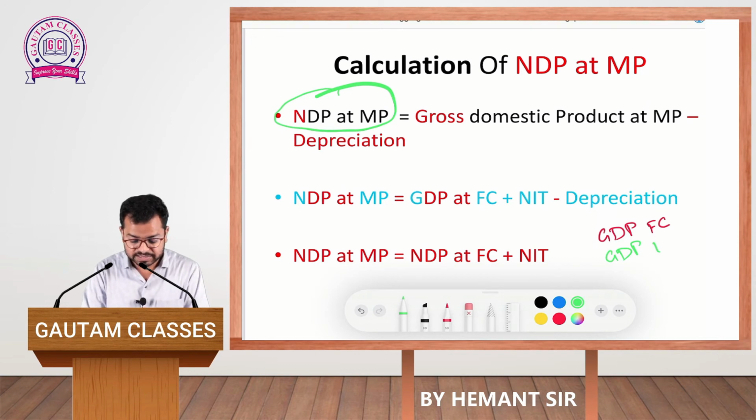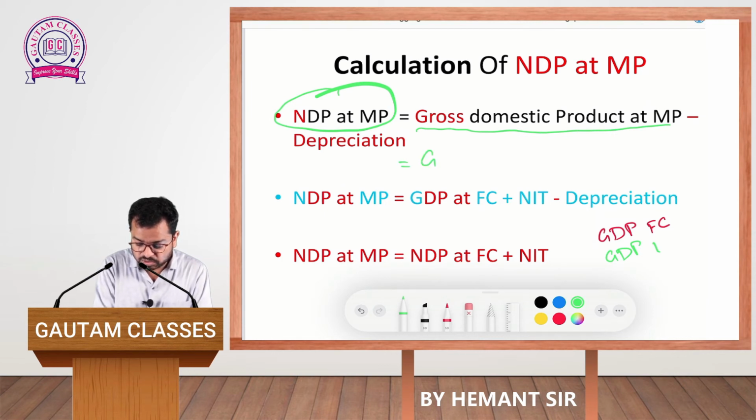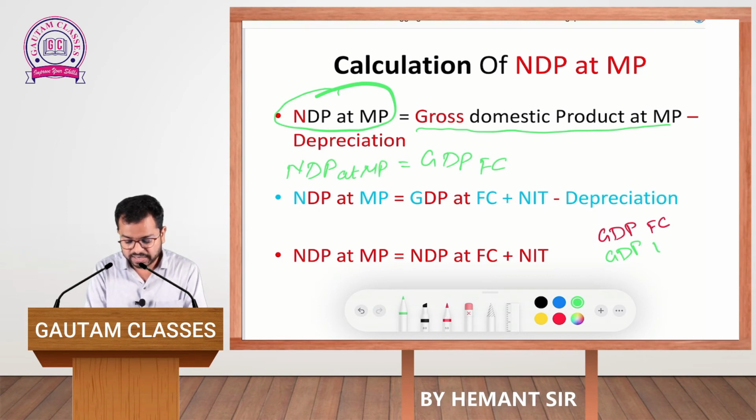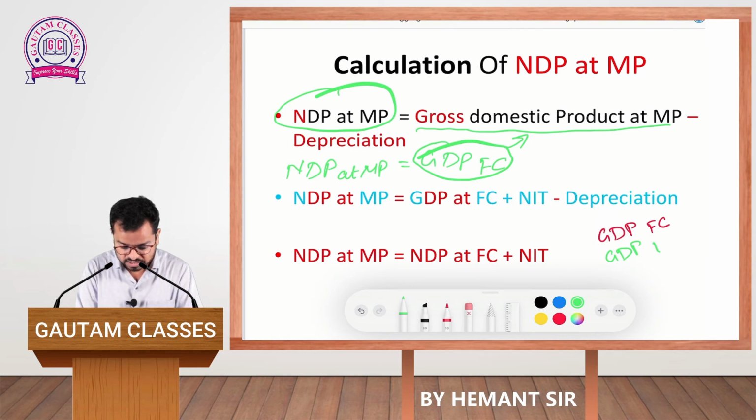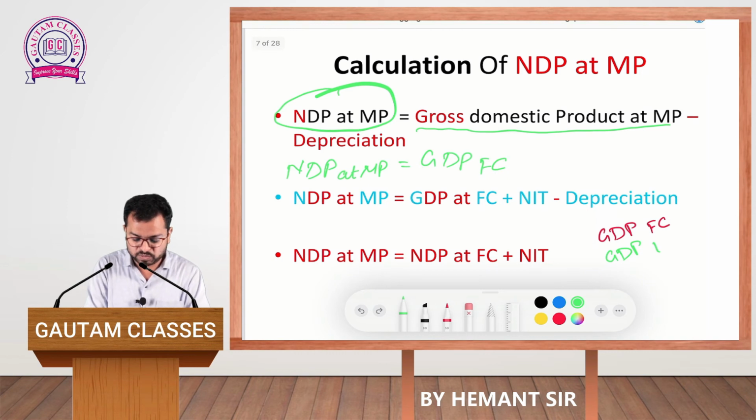Now you will think, suppose sir, in place of gross domestic product at market price, it is given gross domestic product at factor cost. So how will I calculate the value of net domestic product at market price? How is it possible? Again it is very simple. First, the value of gross domestic product at factor cost will be converted into the value of gross domestic product at market price, or else you can use this shortcut formula also.